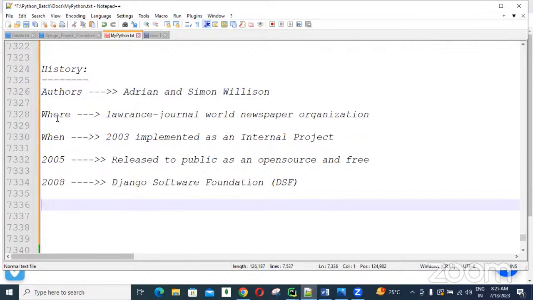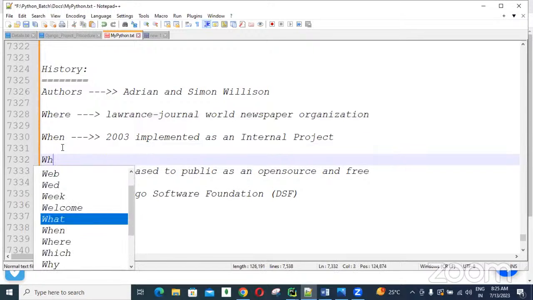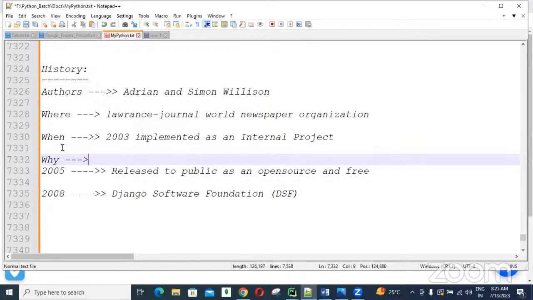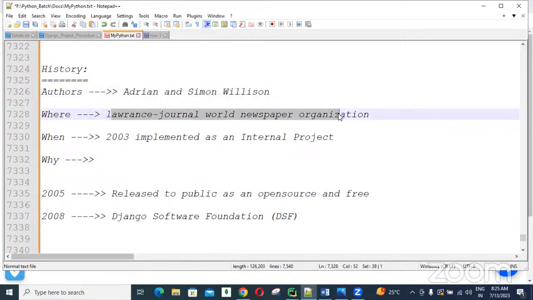So first of all, why was it implemented at this Lawrence Journal-World newspaper organization? We need to understand why it was developed. These two people, Adrian and Wilson, were developing a number of web applications for this company. In all web applications, guys, a lot of lines of code were used again and again repeatedly. It means it looks like duplicate coding.